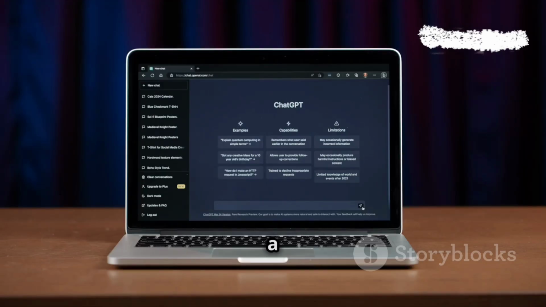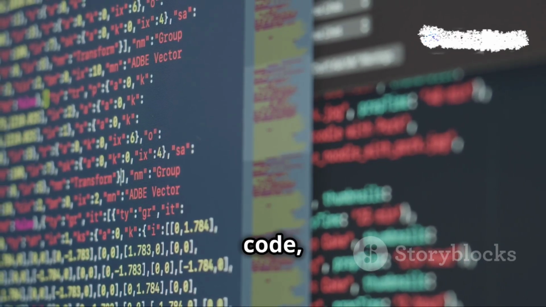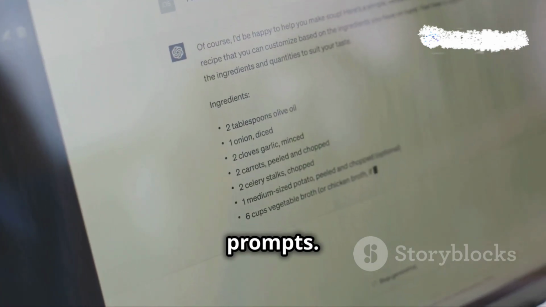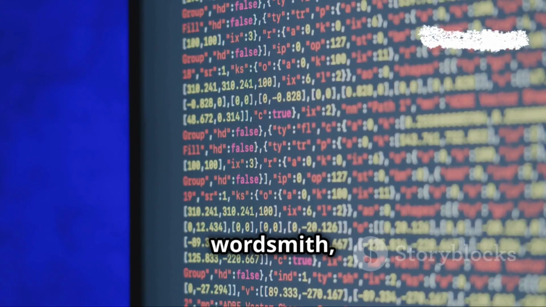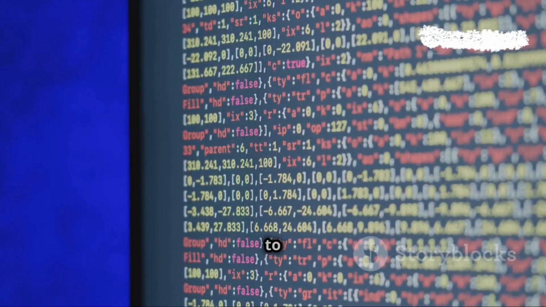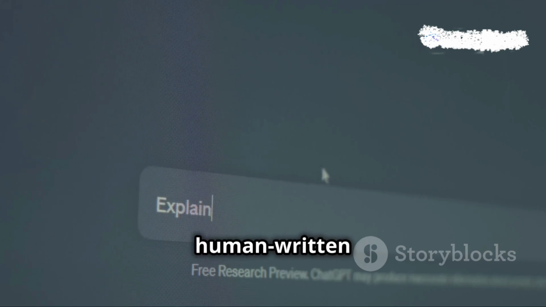ChatGPT, in contrast, is a large language model. It has been trained on a vast corpus of text and code, learning to generate human-like text in response to prompts. Think of it as a master wordsmith, capable of crafting everything from poems to code to technical documents, all with a fluency that is often indistinguishable from human-written text.